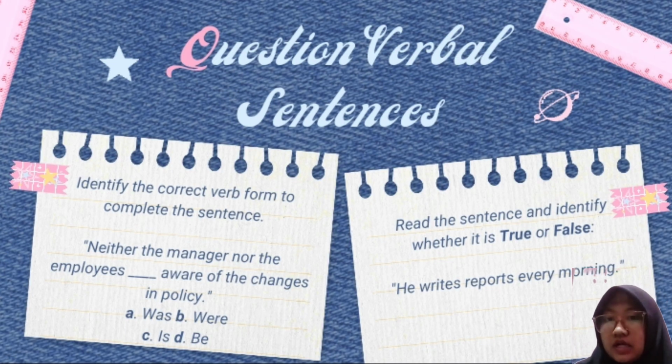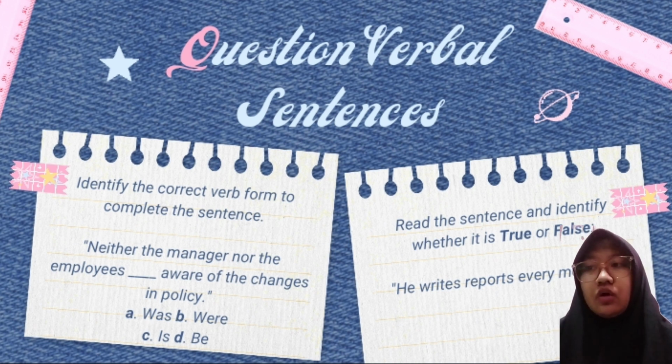Questions of verbal sentences. Read the sentence and identify whether it is true or false. He writes report every morning. Then identify the correct verb form to complete the sentence.